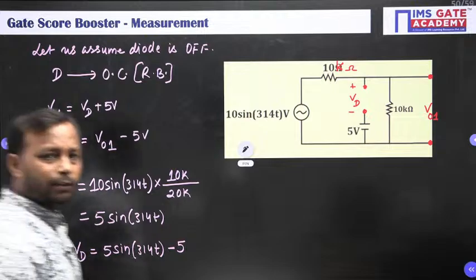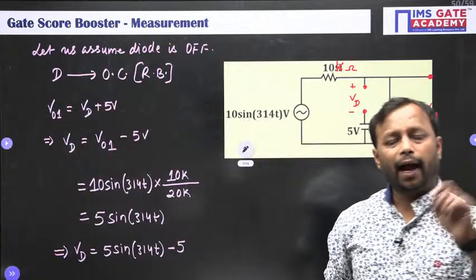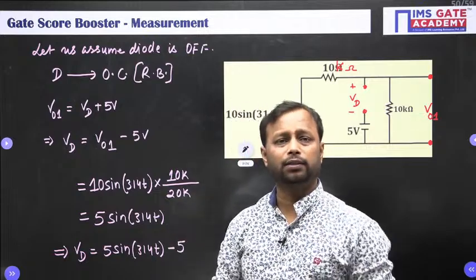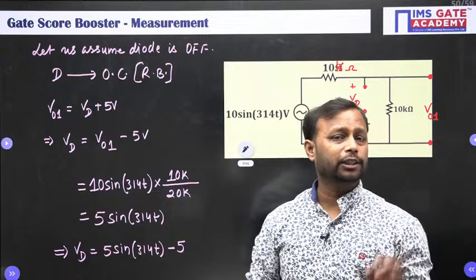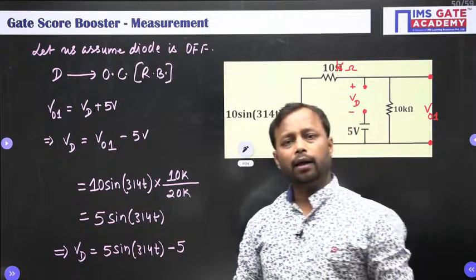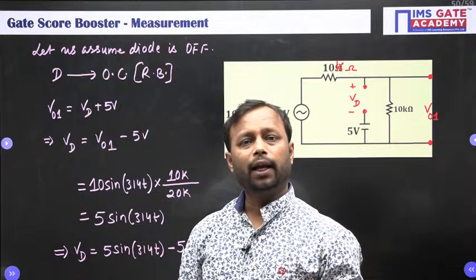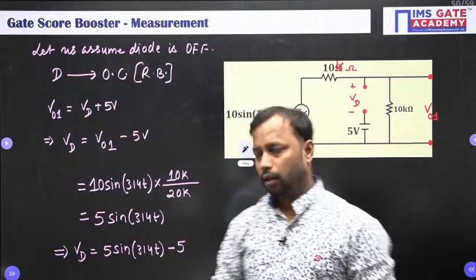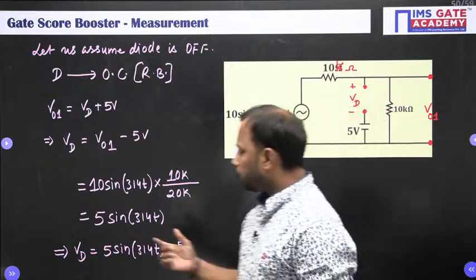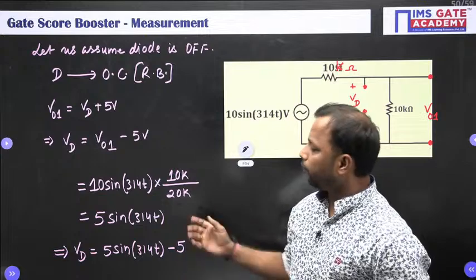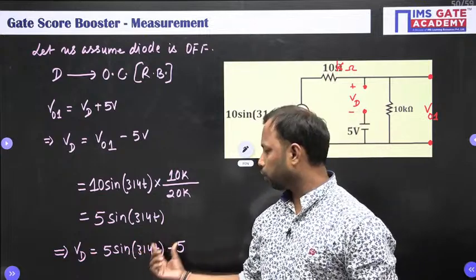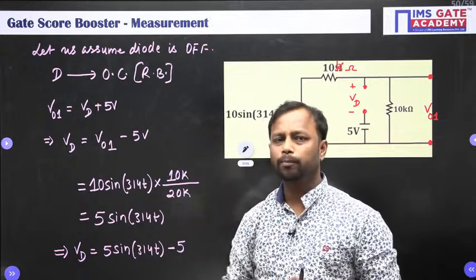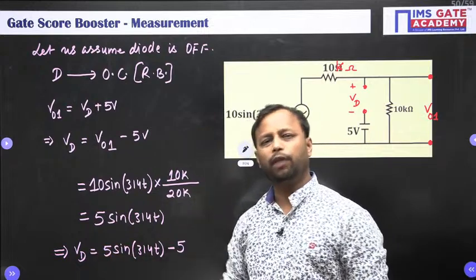Now look at this expression very carefully. The diode is going to be short circuit, or operate in the forward bias region, if the diode voltage is positive, and if the diode voltage is negative, then it works in the reverse bias region, or it behaves as an open circuit. Now can anybody please let me know whether Vd is going to be positive, excluding 0 volt, for any value of sine?